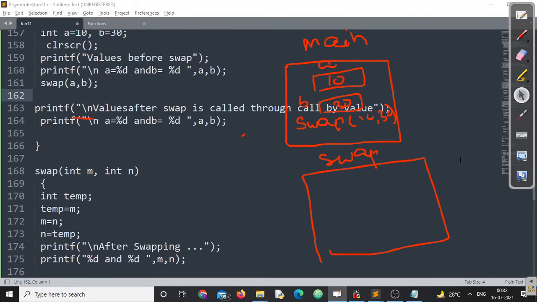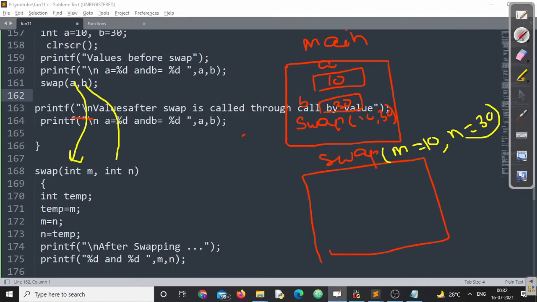Now let us scroll this one. Okay. Now let me change the color also. Now for swap, I have created two local variables. One is m. Now the value of m will be the first value that I have called through the actual argument, and the value of n will be 30 as the second argument. You know, the first value will go to the first argument, the second value will go to the second argument.